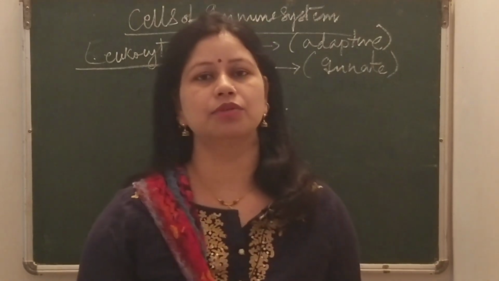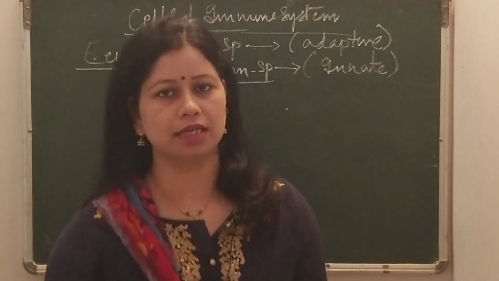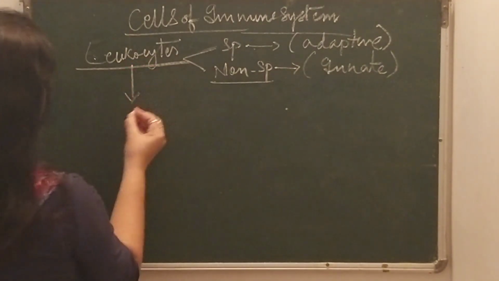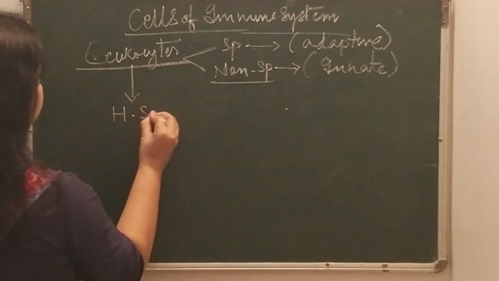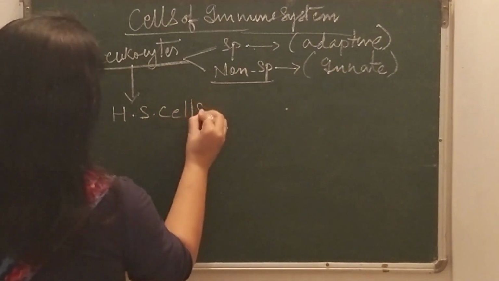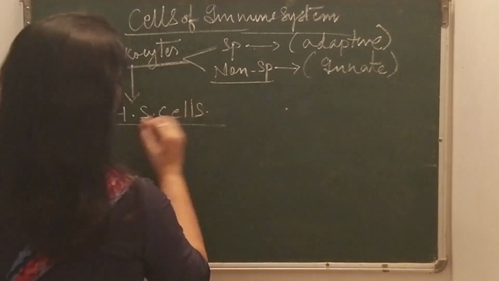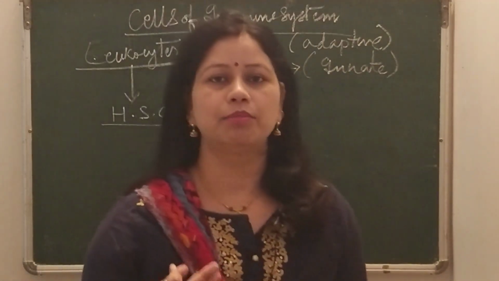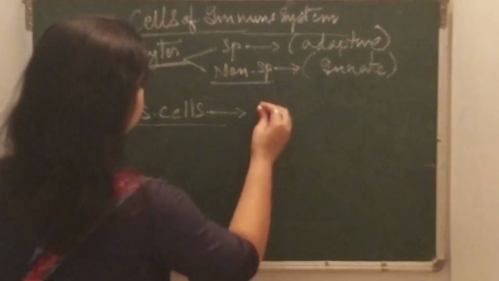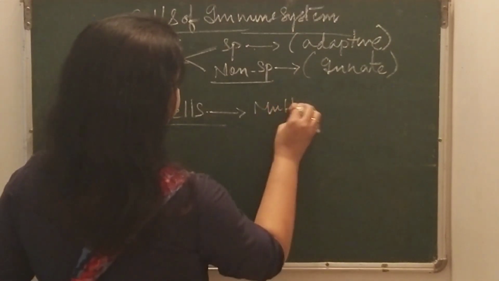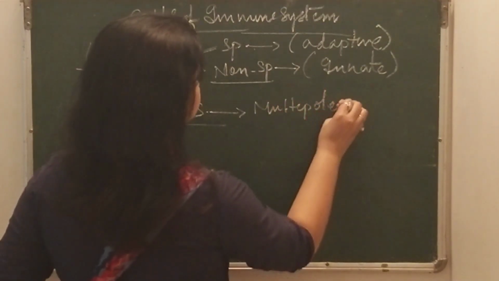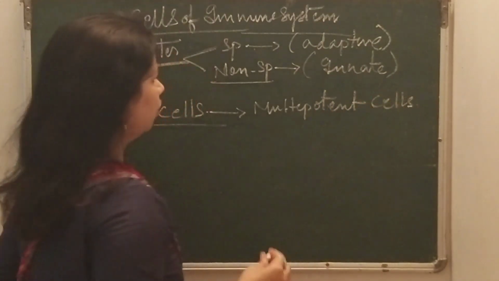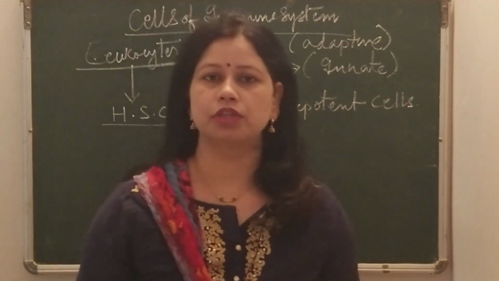Now the question arises, leukocytes originate from which type of cells? Leukocytes originate from the hematopoietic stem cells, HSC. Now what are hematopoietic stem cells? Hematopoietic stem cells are multipotent cells. So what happens during the process of hematopoiesis?